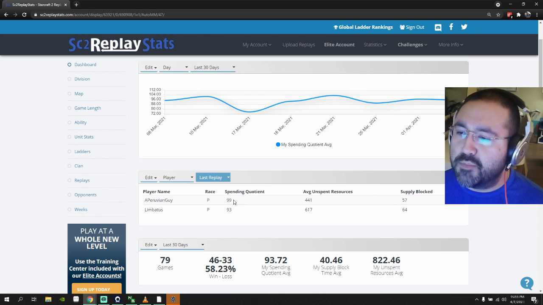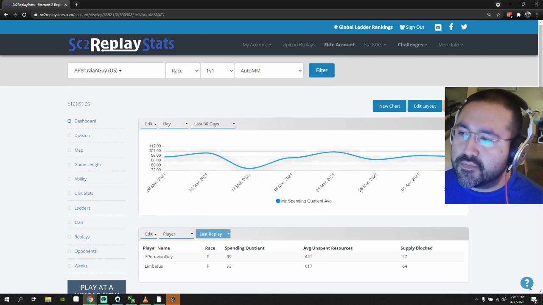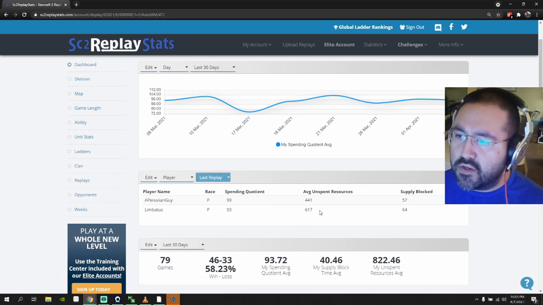which you can see here. The spending quotient is higher, meaning I'm spending more money. I'm spending more minerals and gas and all that. Supply block. So a lower number here means I'm supply blocked less amount of time than my opponent, who was 64. So that to me is good. So I'm cool. I'm happy with that. I'm gonna leave this chart as it is.